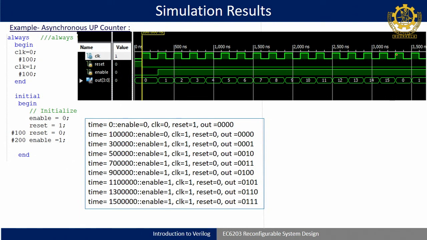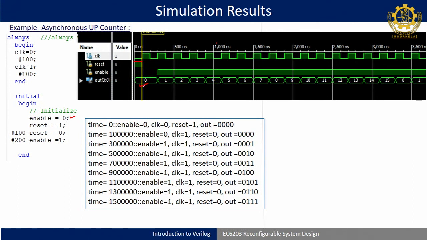This clock keeps on generating; I have extended it beyond 1000 till 3500, and here enable is initially 0. At the same time my reset I made high. Why? Because if I make reset high, my output will become 0. That is why my output now becomes 0 and does not have any undefined value.